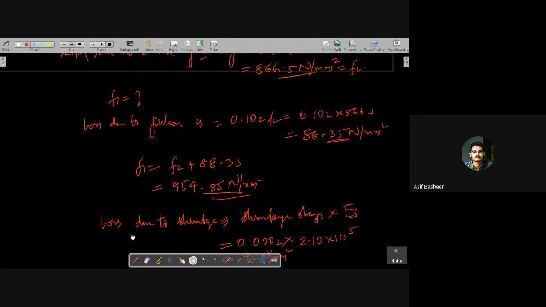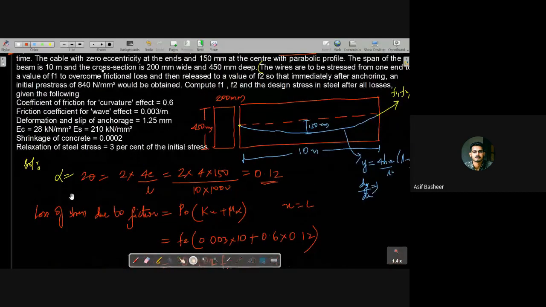Now, which were remaining? The question gives the relaxation of steel as 3% of the initial stress. Now, can you tell me what is the initial stress? Everyone has to reply for this. If you had understood the loss due to relaxation of steel, you could say this. What is the initial stress at the time of relaxation of steel? Just tell me this in the message box.